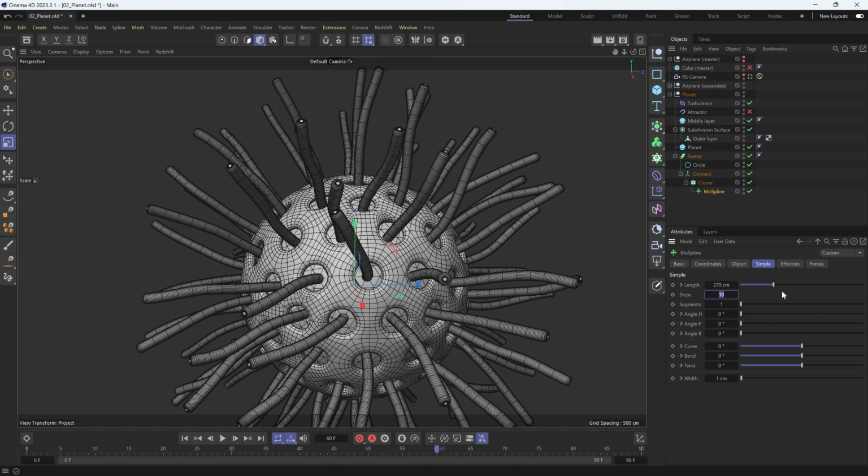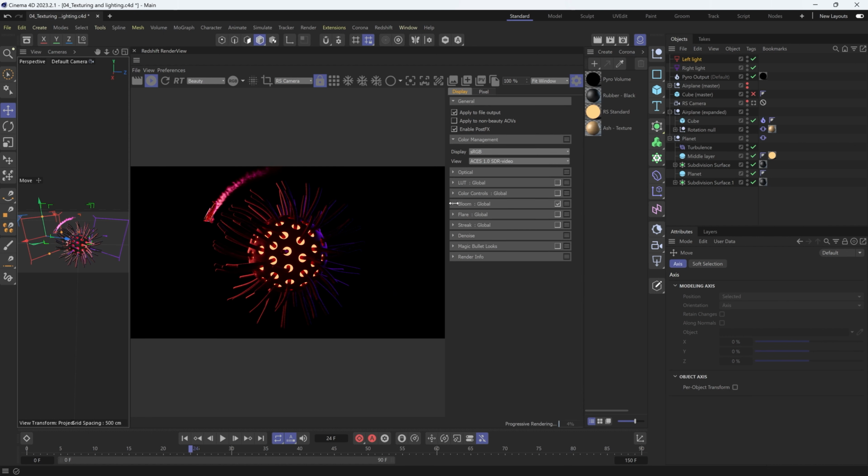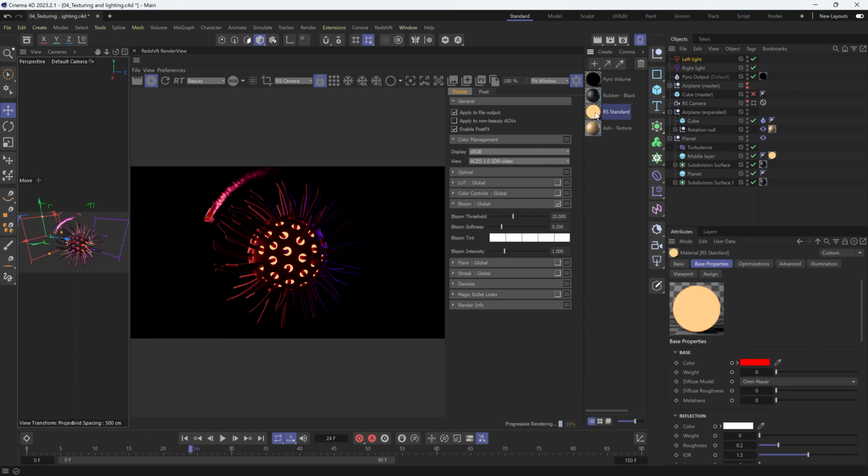In the Redshift render view, enable the bloom effect and adjust the emissive weight level of your light sources. Finally, turn on the streak effect in the Redshift render view.